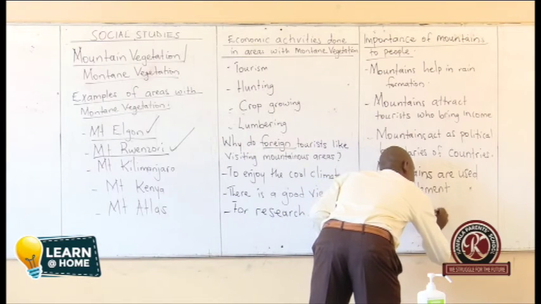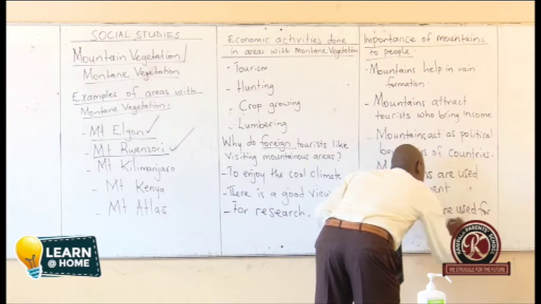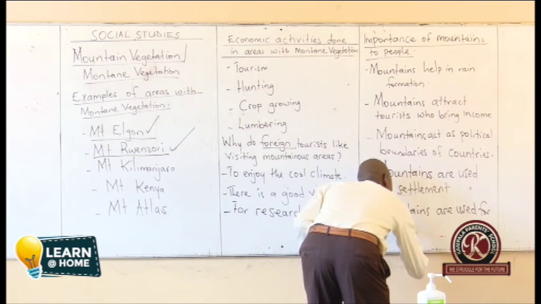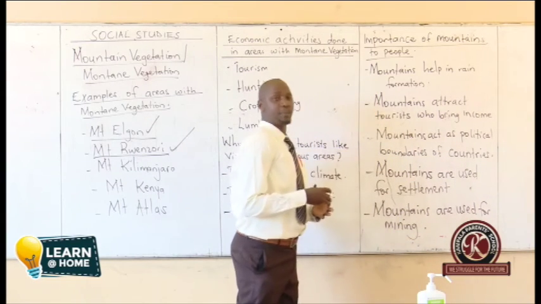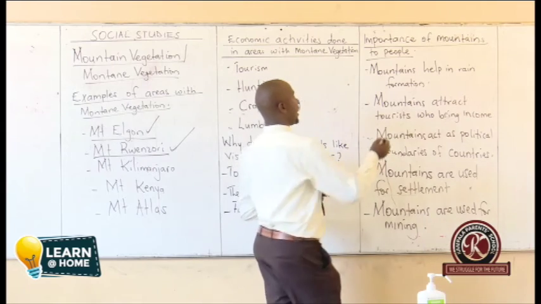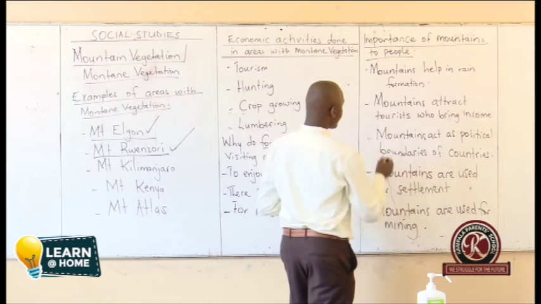Mountains are used for mining. There are some minerals that are mined in mountains. So mountains are used for mining. So when we classify our work into social, political, and economic, mountains help in rain formation, that is social.